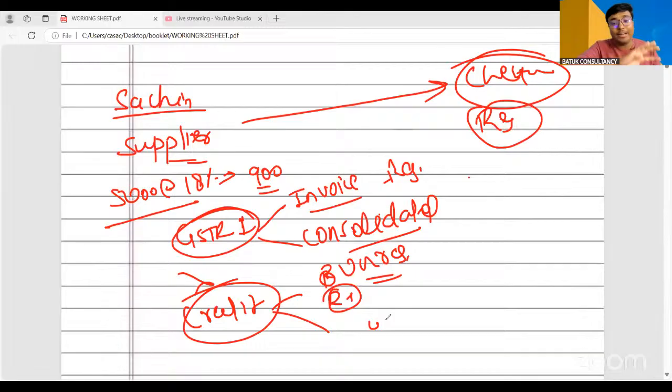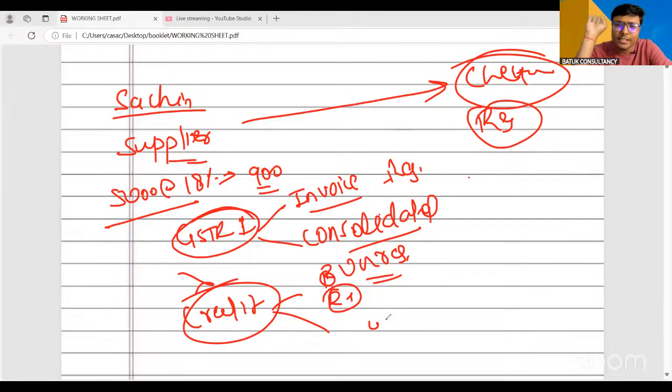Now, Sachin has provided one invoice to Mr. Chetan for 5,000 rupees at the rate of 18%. The GST amount is 900, and he uploaded the same on the GSTN common portal, a portal which is there for the submission of data, for taking registration, and for providing various facilities.